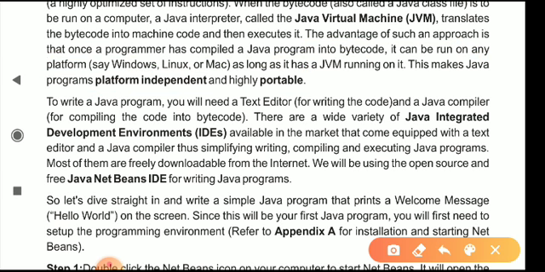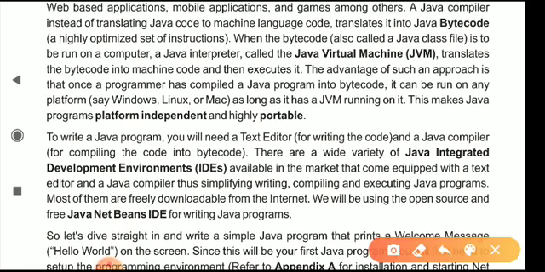So why is Java platform independent? Because Java compiles the code into Java bytecode, so Java class files, and everywhere there is a JVM on any platform, it can be executed efficiently.